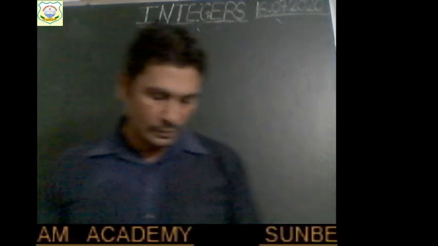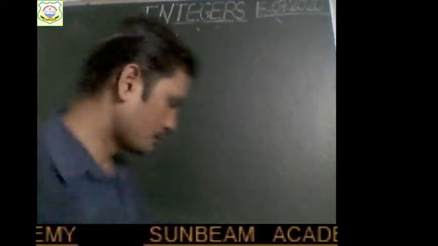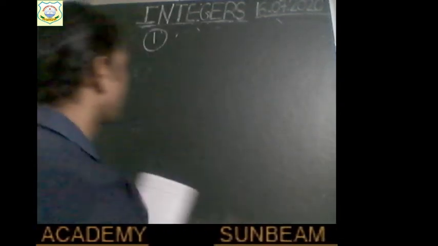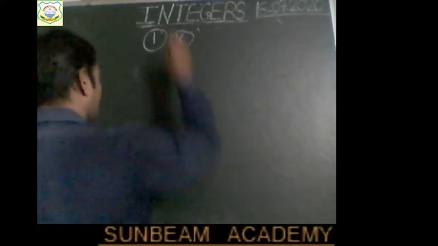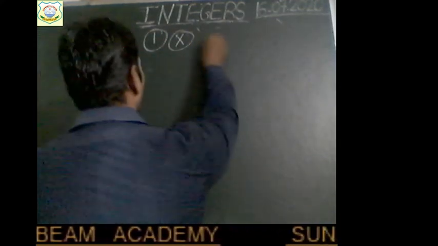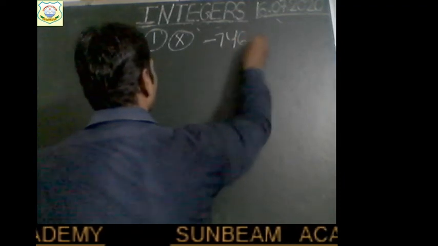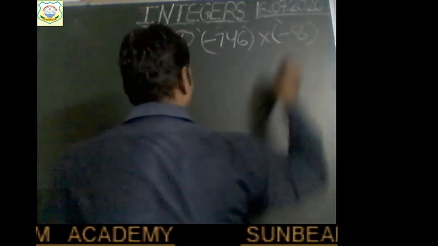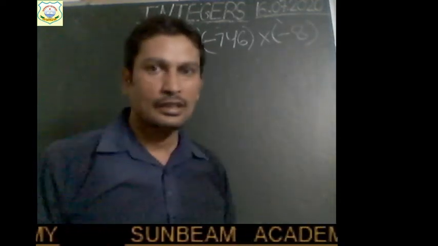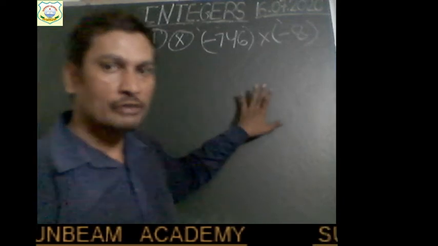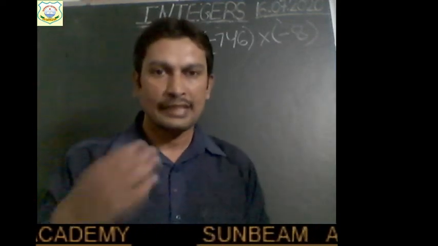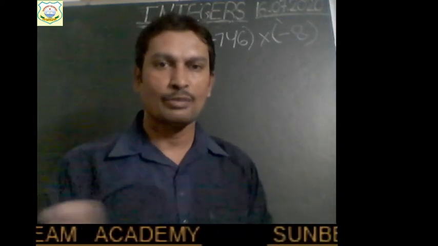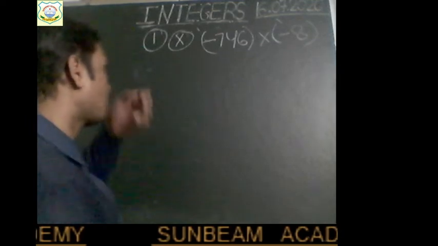Easy. Now, see the ninth part of the question. Or I am solving the 10th part. Okay, ninth part you do by yourself. So, 10th one. Here we have to multiply minus 746 with minus 8. Right, children? I think all of you can see the screen. If it is not visible to you, then you are supposed to listen to me carefully and solve it by yourself. All of you have a book. You can see the question in your book also. Right? So now solve this.